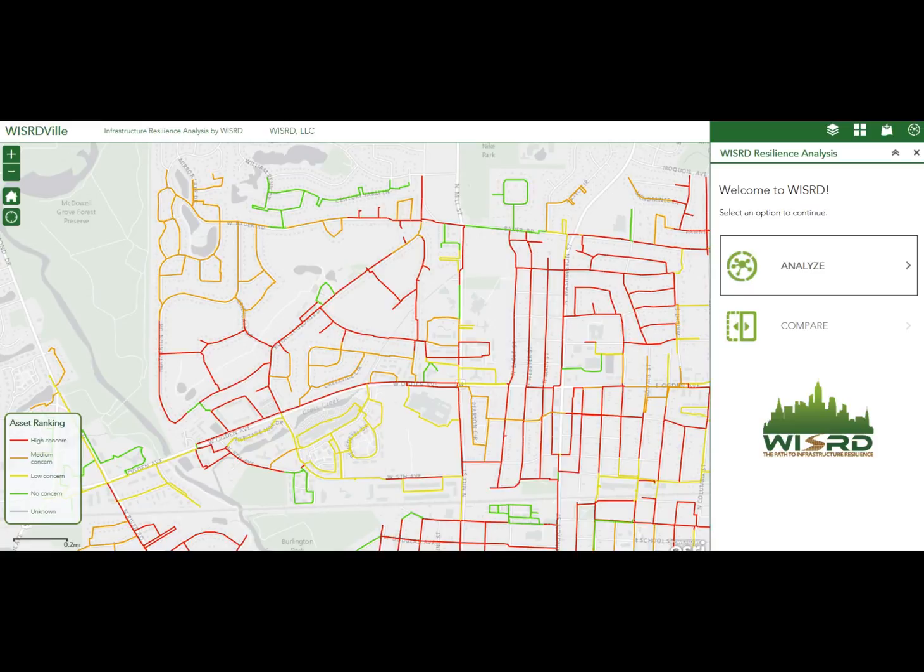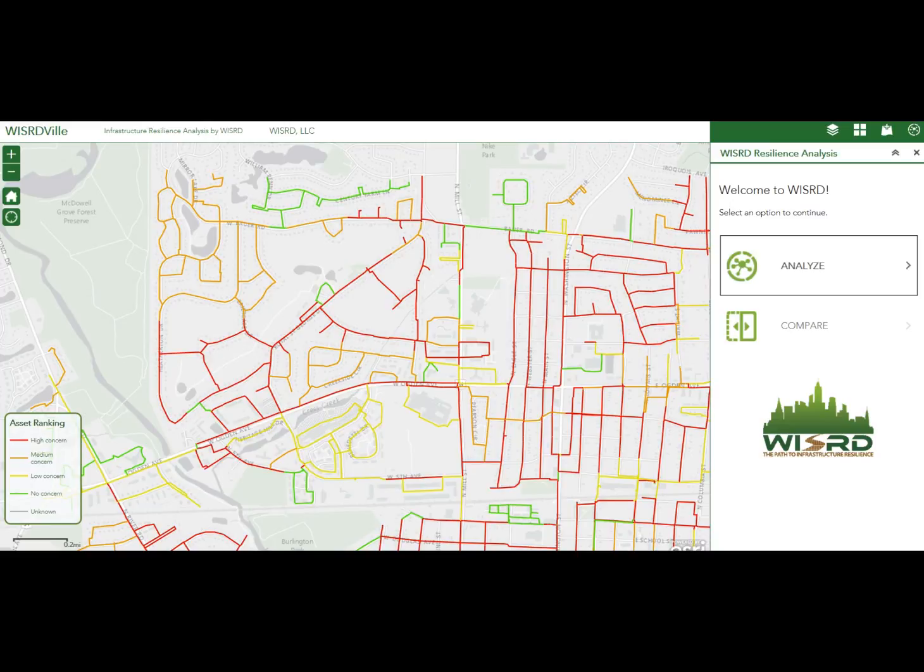Okay, now that we've covered the three failure mode types of existing conditions, co-location analysis, and external threats, let's move over to the tool WISRD itself, which is built on the ArcGIS platform. And what you're seeing is our demo that we call WISRDVille. Pulled up right now is just one infrastructure sector, which is the potable water system for WISRDVille. And what we're not showing are whether it's a lateral or a main, or what pipe diameter it is, and all the plethora of data that can come with it.